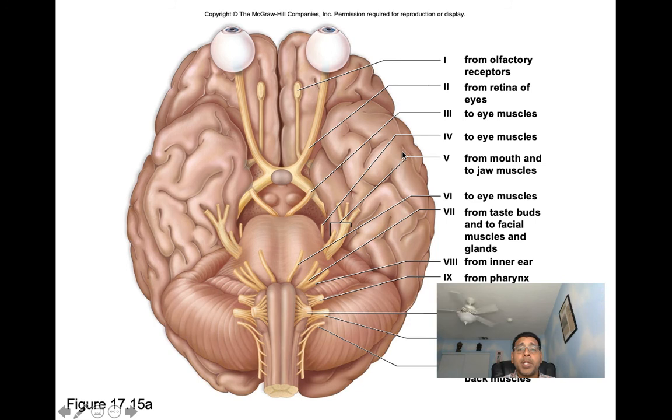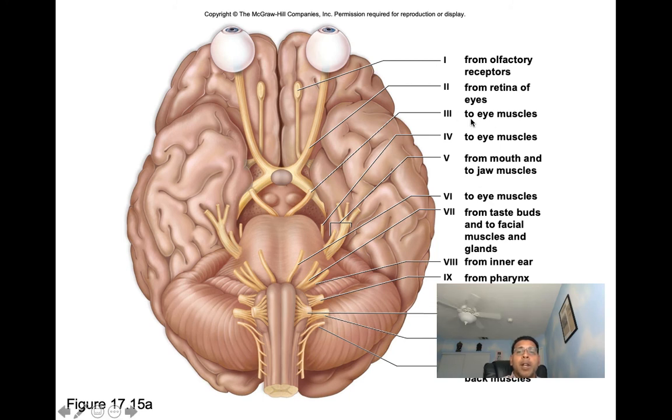So here we can appreciate our 12 pairs of cranial nerves. Here we can appreciate cranial nerve number 1. Cranial nerve number 1, the olfactory nerve, is going to be responsible for taking information from our olfactory receptors to the brain. And in cranial nerve number 2, we can see here the optic nerve. It takes information from the retina of the eye to the brain. It's involved with visual processing. And then number 3, we can see here